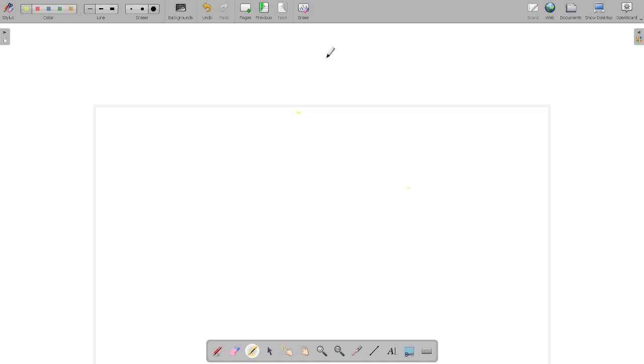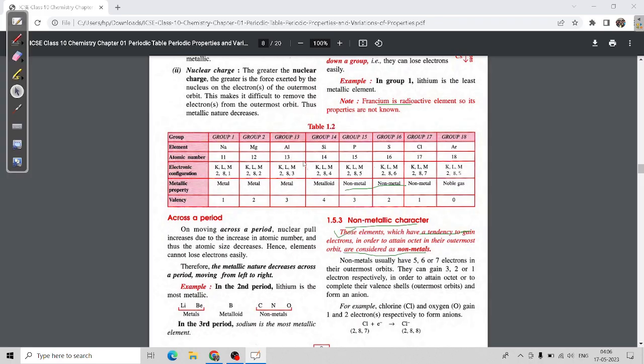So as we go down the group, the metallic character increases and the non-metallic character decreases. As we go across the period, the metallic character decreases, so the non-metallic character will increase. It's vice versa, and you have to check the property of nuclear charge only in this case. Both properties are vice versa of each other.